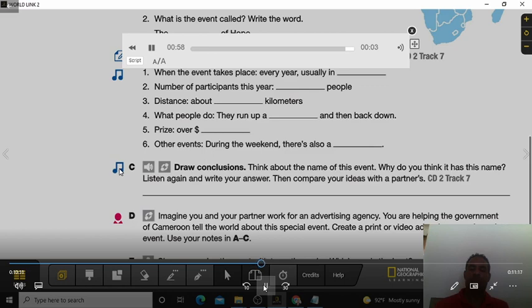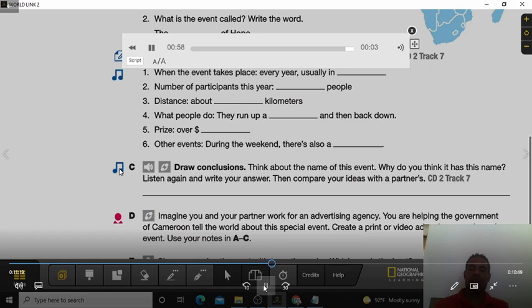All right, so remember, you are supposed to answer, why do you think it has this name? And you're supposed to complete that part. Now, on the next part, it says, imagine you and your partner work for an advertising agency. You are helping the government of Cameroon tell the world about this special event. Create a print or video advertisement about the event. Use your notes in A.